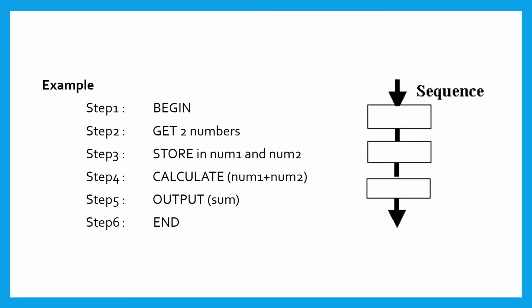Step 1, begin. Step 2, get two numbers. Step 3, store in number 1 and number 2. Step 4, calculate number 1 plus number 2. Step 5, output the sum. Step 6, end.